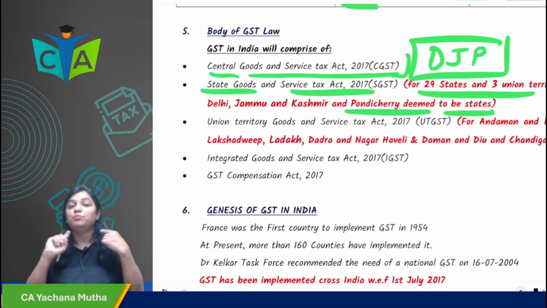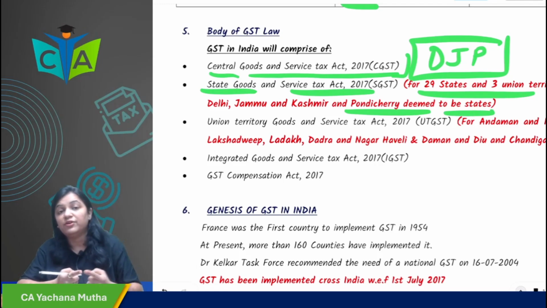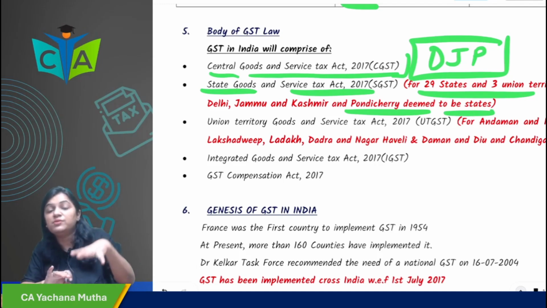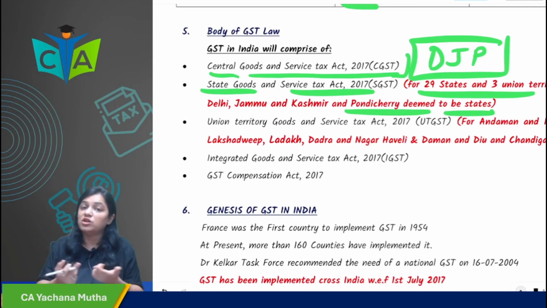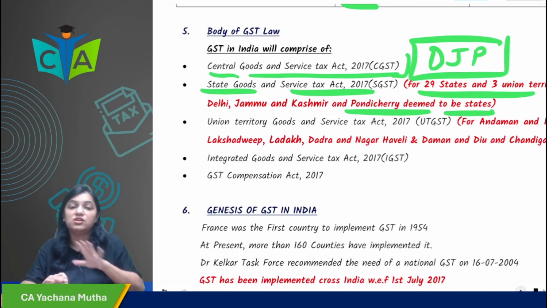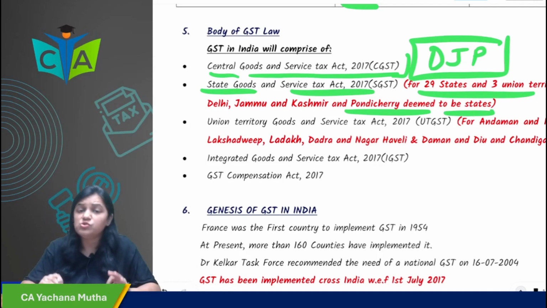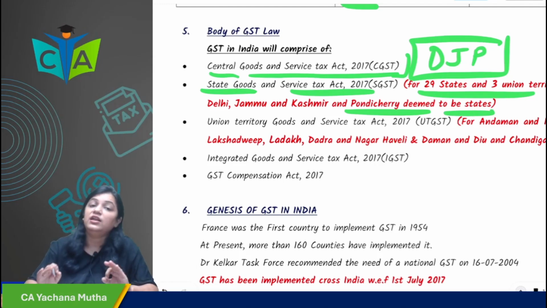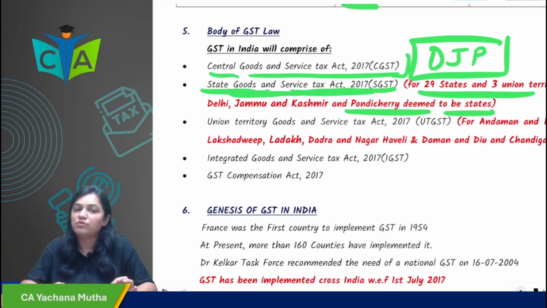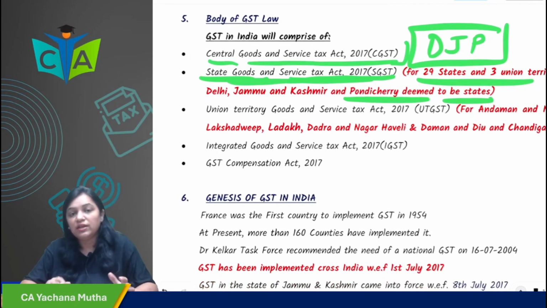So if you are supplying from Delhi to Delhi, which tax would be levied? CGST plus SGST, not UTGST, because these are deemed to be states. If you are supplying from Jammu Kashmir to Jammu Kashmir, the tax that would be levied would be CGST plus SGST, not UTGST. So in DJP, they are deemed to be states. So which tax law act has been passed for them? SGST Act 2017 for 29 states and 3 union territories, DJP.